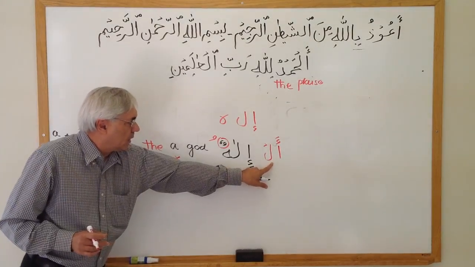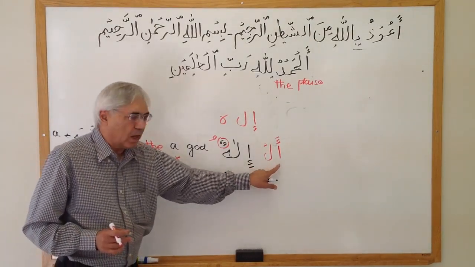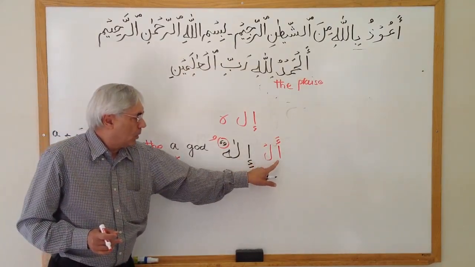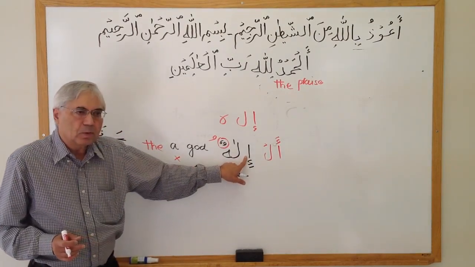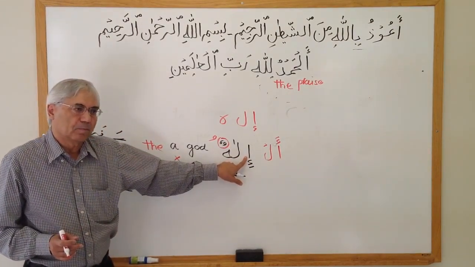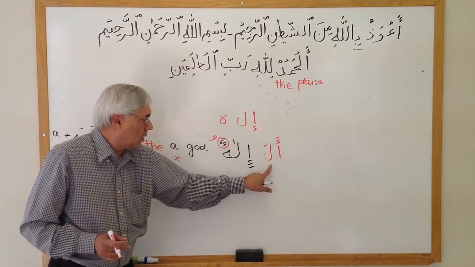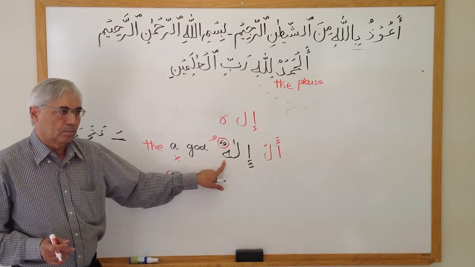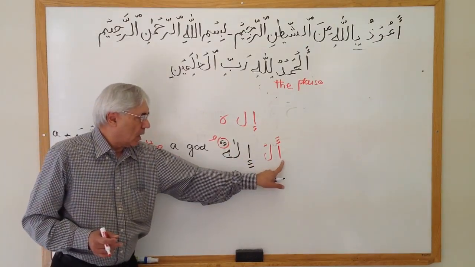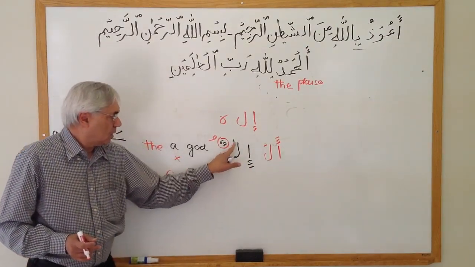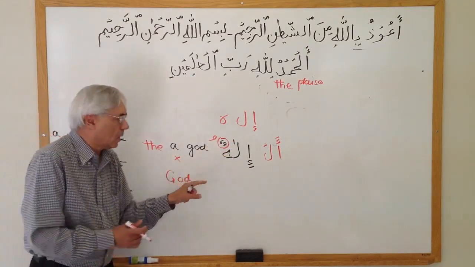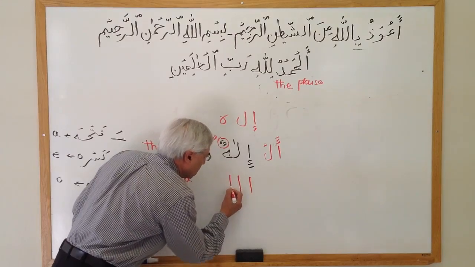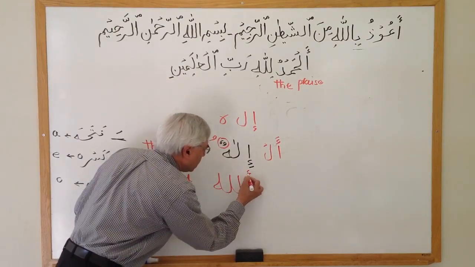When we read these together, this is Al Ilahu. Okay? When we read it this way, there is an alif in between, we don't pronounce alif. So the word becomes Al La who. Okay. See again. Al la who. So we don't write this alif here, and it is written like this. Allahu.